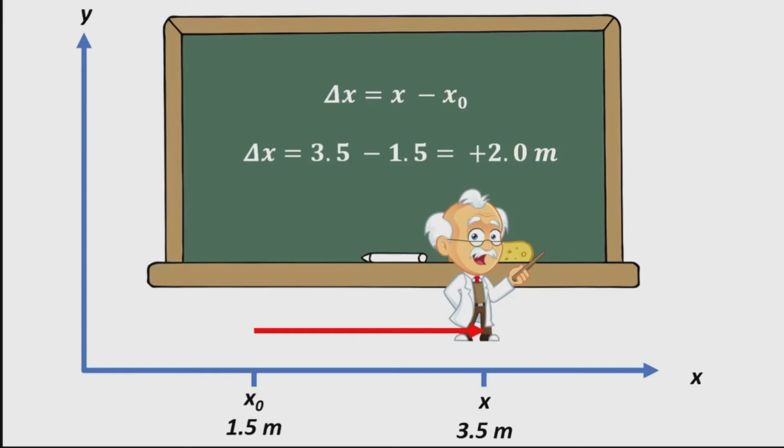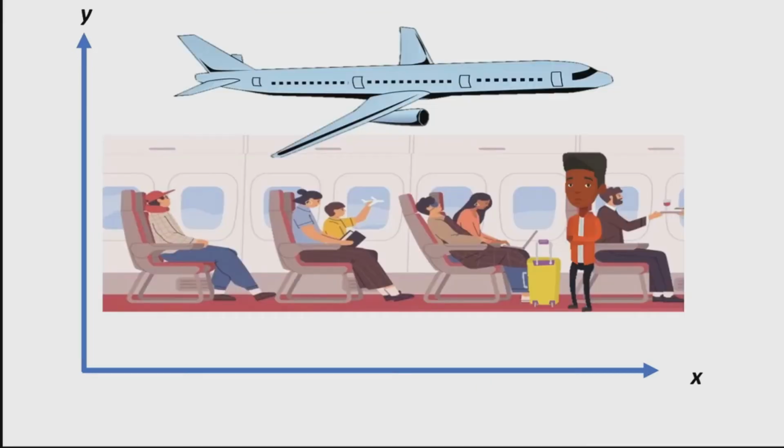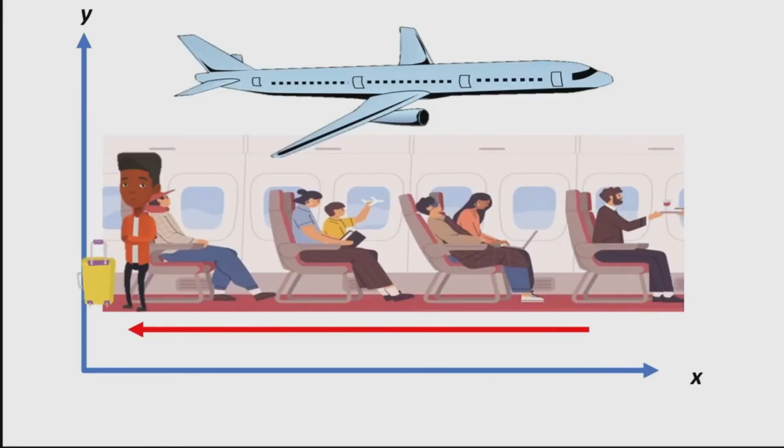Here we can say, for example, a passenger in an airplane going towards the rear of the airplane. If we measure the final position to be 2.0 meters and the initial position x0 to be 6.0 meters, we can calculate the displacement, or change in position, as delta x equals x minus x0.